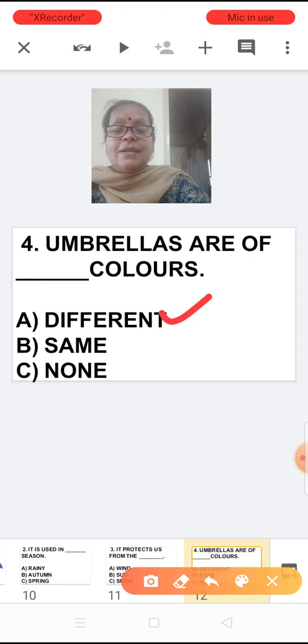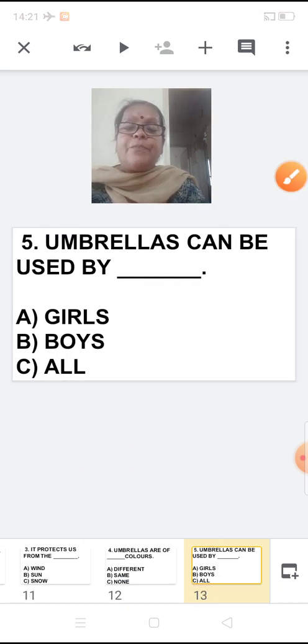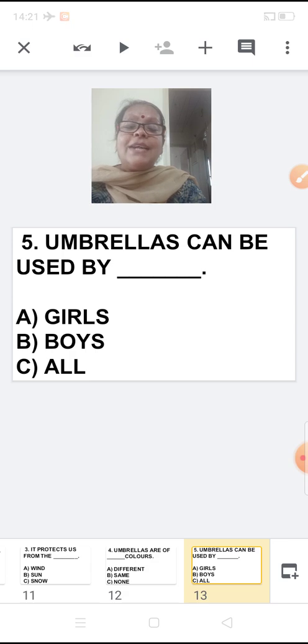Yes. Now let us go to the next point, the fifth one. Umbrellas can be used by, what is the first word? You all know this spelling because you have learned this in Myself, if I am not mistaken. That is girls, boys, and the last one is all. So tell me, umbrellas can be used only by girls or only by boys or by both?